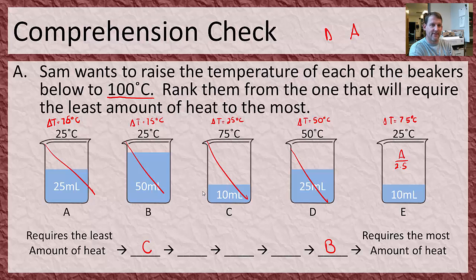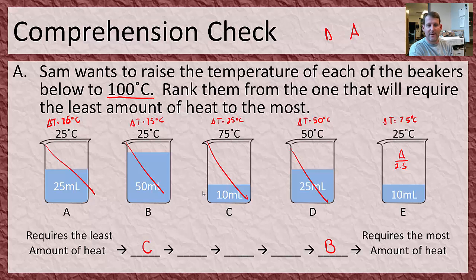So we know it's on this side somewhere, but we don't know if it's on this side of D or that side of D. So let's look at D real quick. Now this one says 50 degrees Celsius and 25 mils of water. 50 degrees Celsius is less temperature change, so it should be easier. Oof, this one's going to be rough to do with this logic stuff.